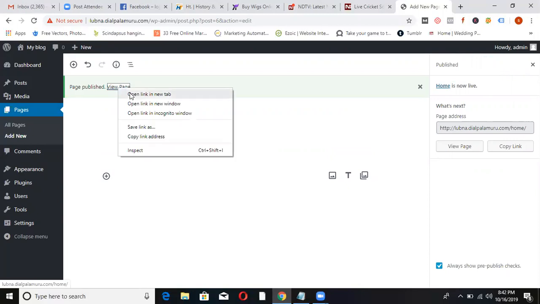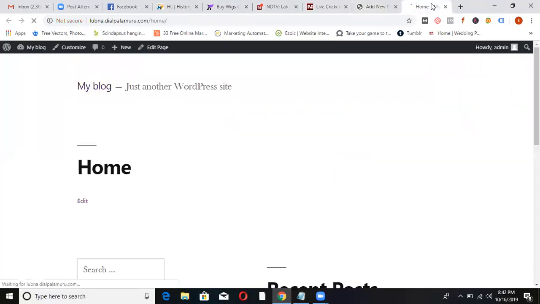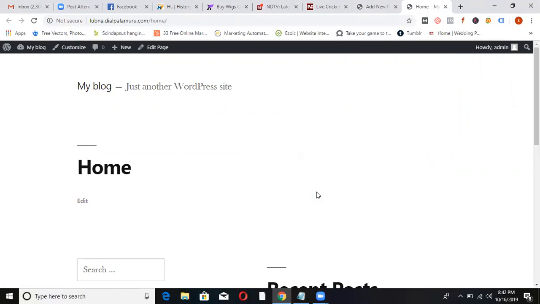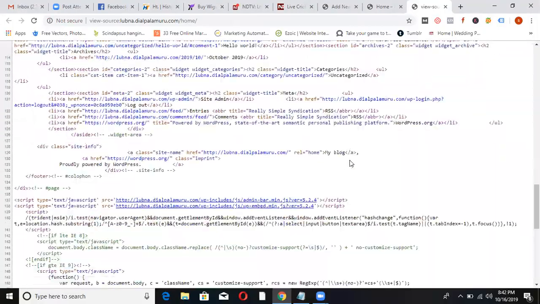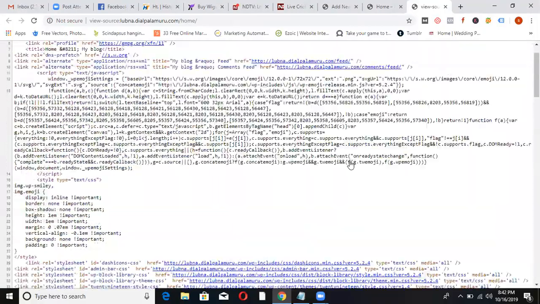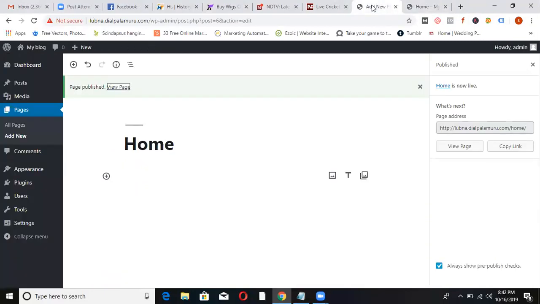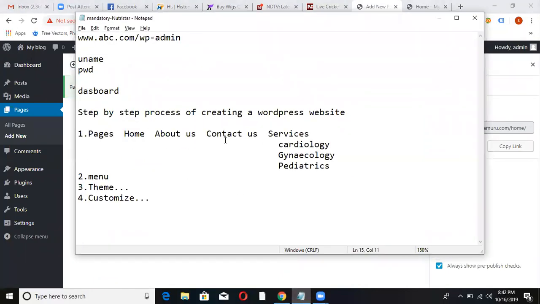If you want, open in a new tab and see the page. It looks like nothing is there, but right click, view page source, see how much code it's written. So by default, in order to show this page, it's written some code. We're not writing it; WordPress is writing for you. One page is done. We thought to create 7 pages. Let us create all of them.